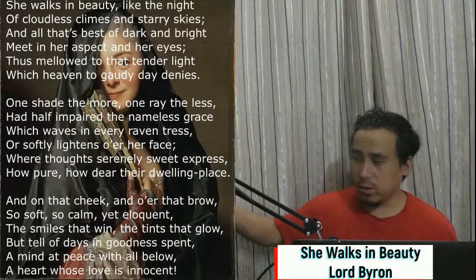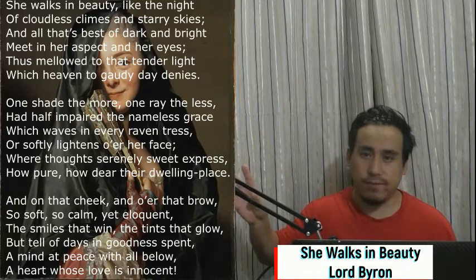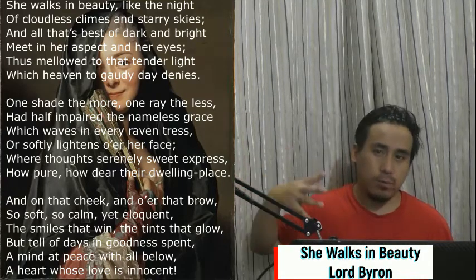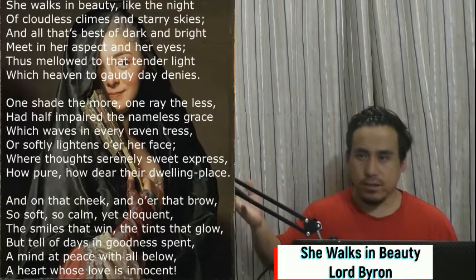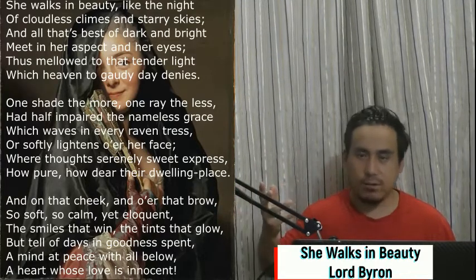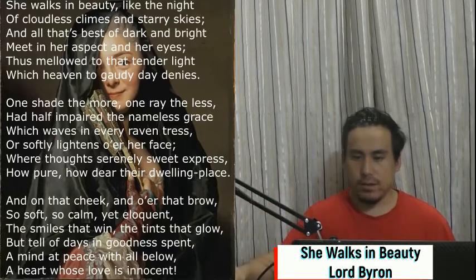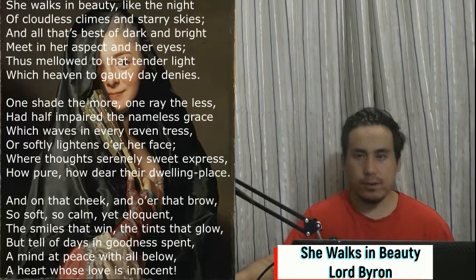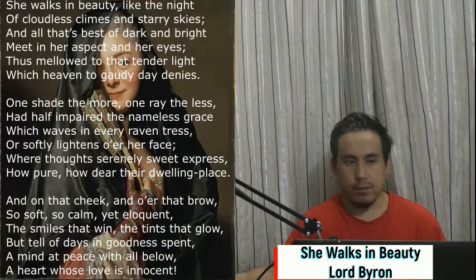For example, John Keats talks about, a thing of beauty is a joy forever. And also William Wordsworth, the daffodils, I wander lonely as a cloud. So there are so many famous romantic poets. That is a brief background about the poem.